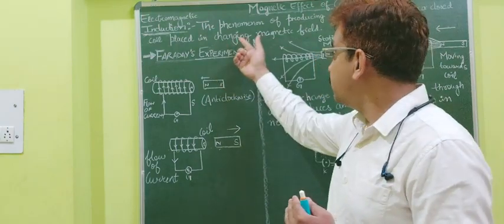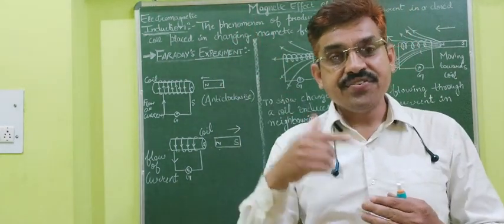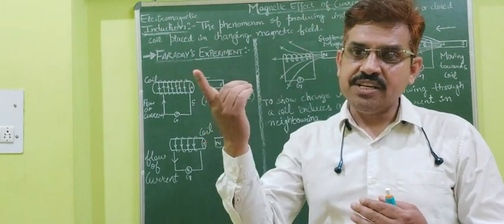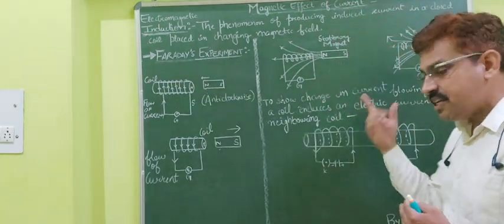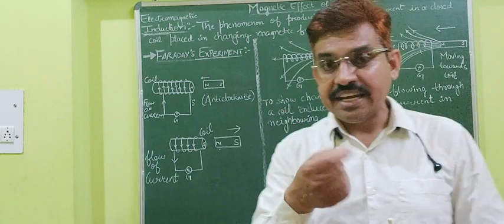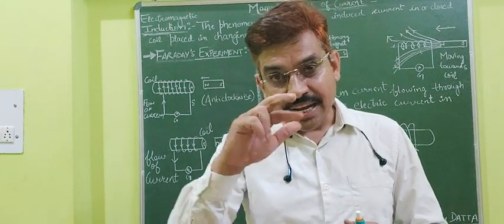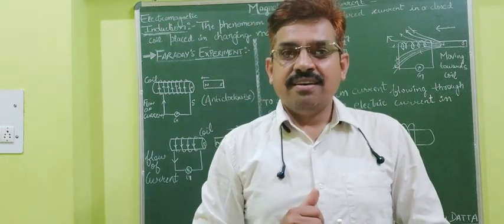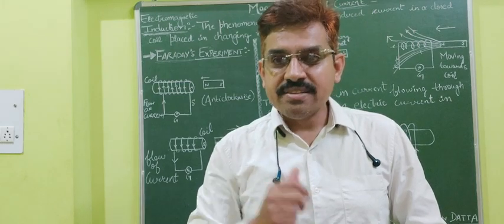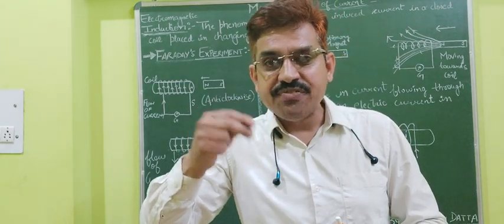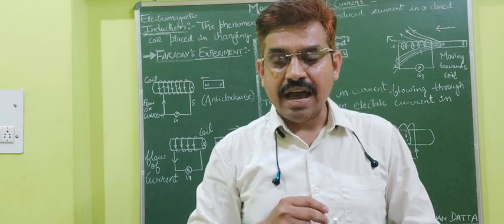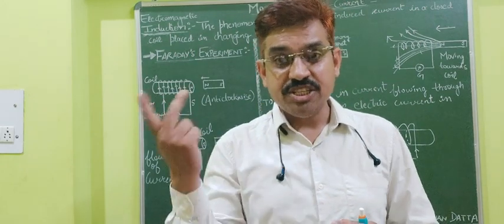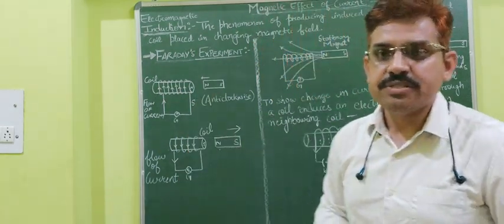Again this word, change. If the current is changing, the magnetic field is going to be changed. Whether the current increases or decreases, in both cases the flux, the magnetic field lines, will also change.